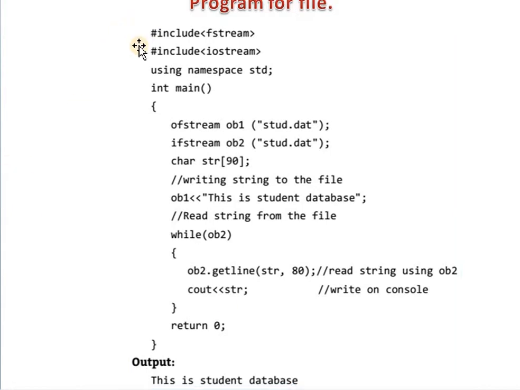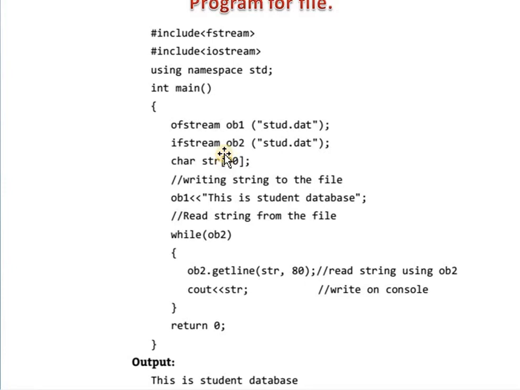This is the basic program of the file. We know that if you are doing any program related with the file operation, then you must include these two files. First one, you must include the library or the class fstream, and second one is the iostream class. Then see in the main function here ofstream ob1 stud.dat, next ifstream ob2 stud.dat.